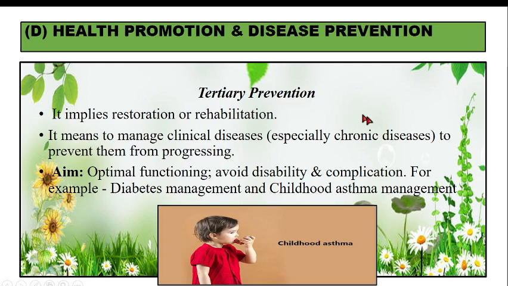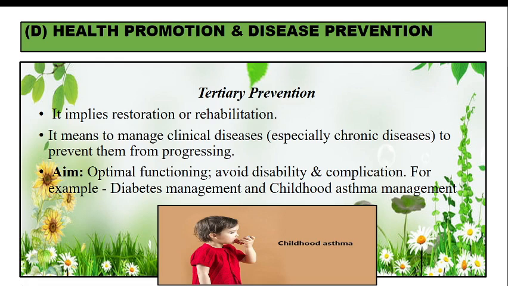So, there are many steps which are taken to manage diabetes, so that the child does not have ketoacidosis in future. In asthma, there should be no triggering of asthma attacks. Asthma in itself is a big topic. So, when we study asthma, we shall be studying what points are to be kept in mind. So, here in tertiary prevention, the child is already diagnosed as a case of asthma, or already diagnosed as a case of juvenile diabetes mellitus. So, what steps can you take to prevent those things?